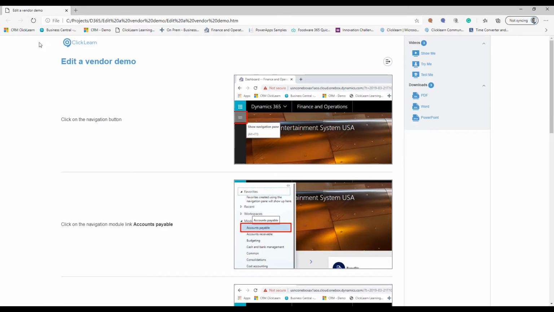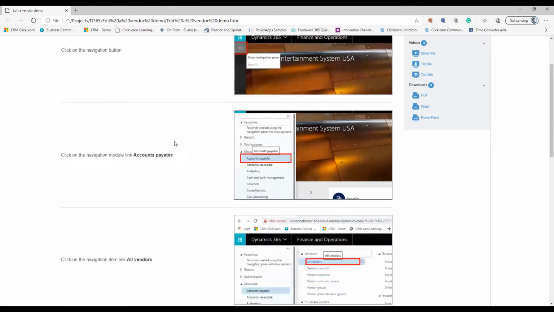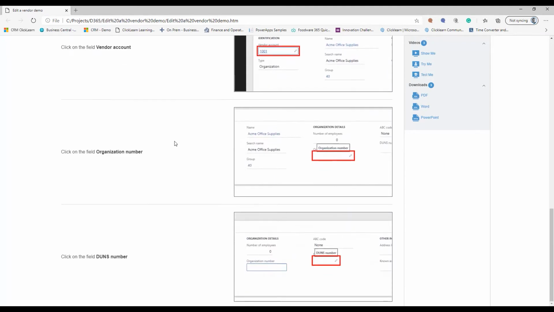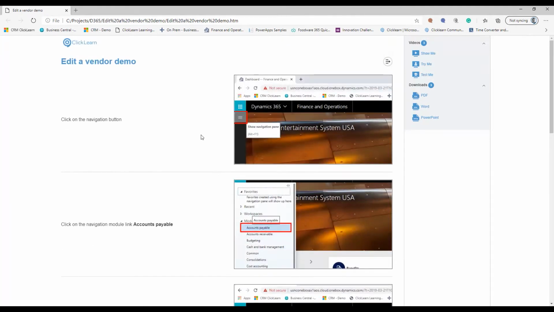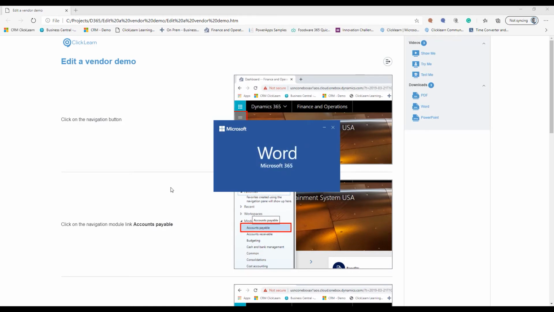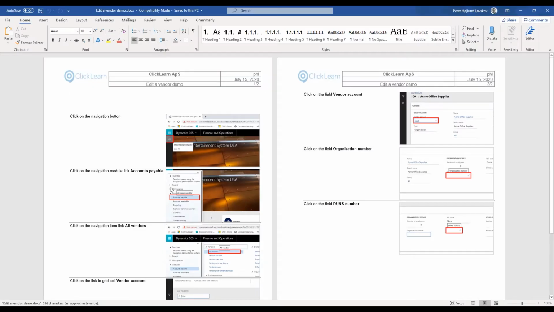The first part here, I have the original recording that we call edit a vendor demo. I have my pre-created written instructions, and I have perfectly cropped screen captures with the marking of the area of interest. Everything like we just went through in the recording. ClickLearn even created a Word document where we have added an additional header. In this header, we can capture some metadata, and this is because the Word document and the PDF document are typically used for documentation, so we need some additional information in here.